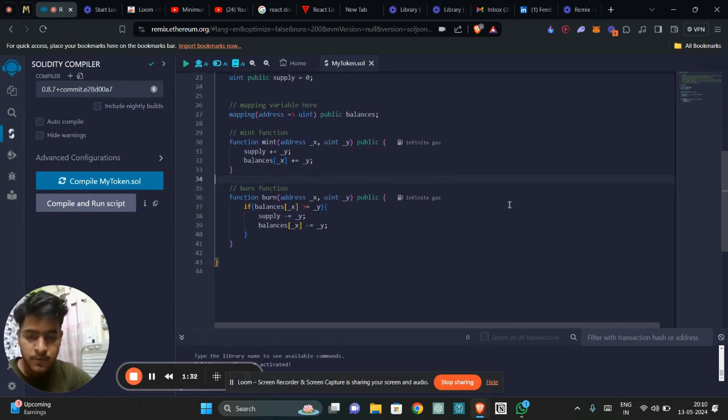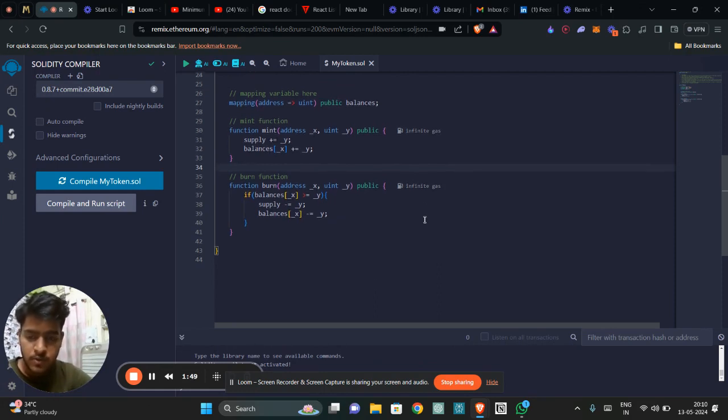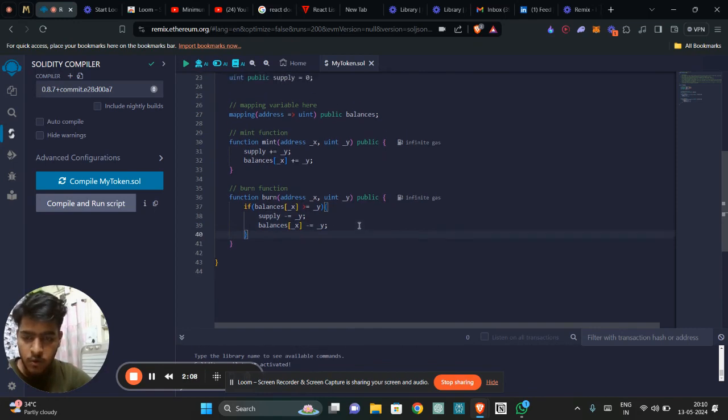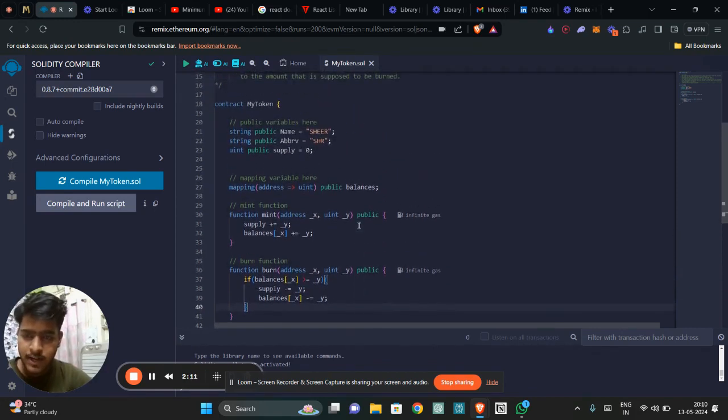Then there comes the burn function, which is similar to the mint function. But here there is a condition: if and only if the balance of the address which was taken as an argument is greater than the amount which you are going to subtract, which you are going to reduce. If this condition is true, then only this piece of code will be executed. What this code says is to reduce the total supply by this certain amount and also to reduce the balance of this address by this certain amount. Overall, this is the token, this is the contract which I've created.